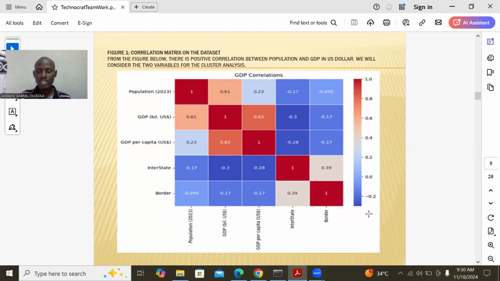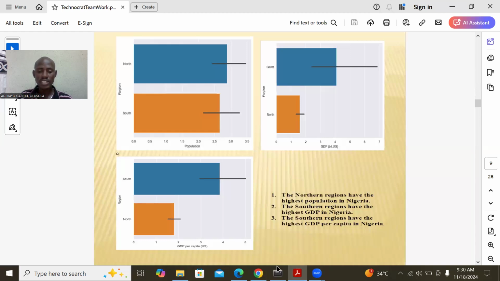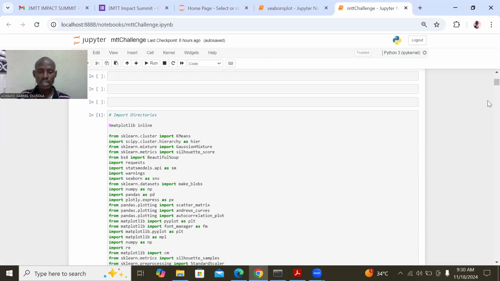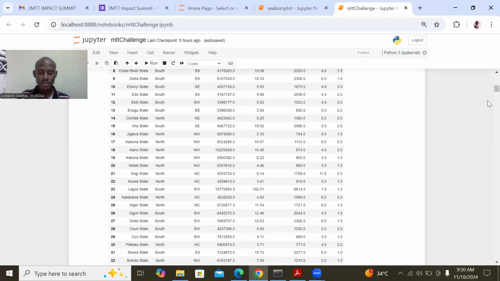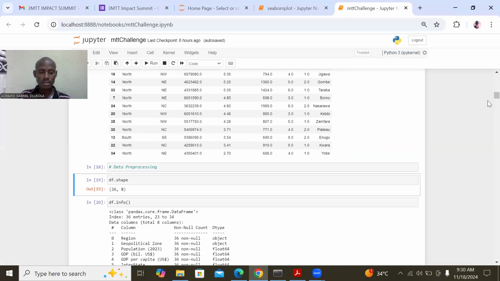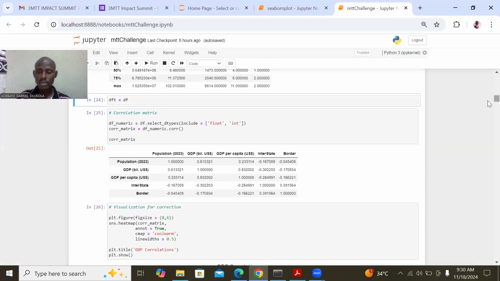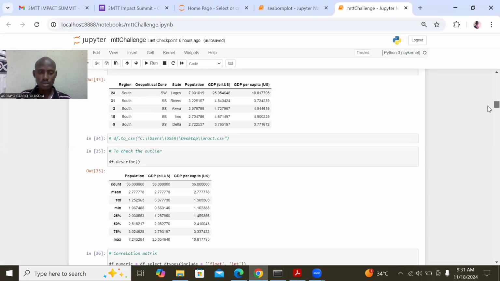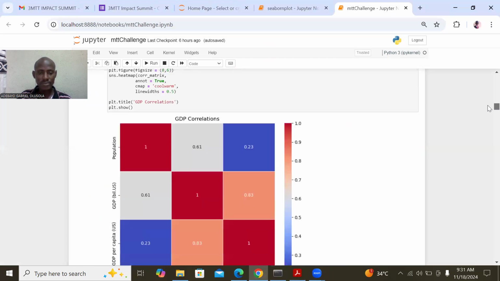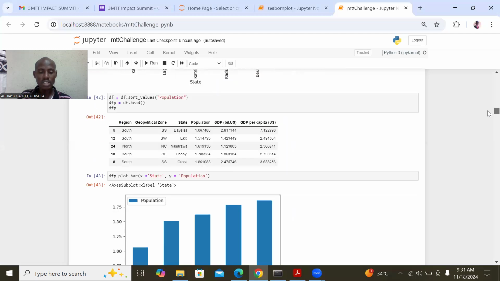The next point is after that, we continue to look at the data. After that, we transform the data. When we transform the data, we are still going to get our 0.61 from this value.